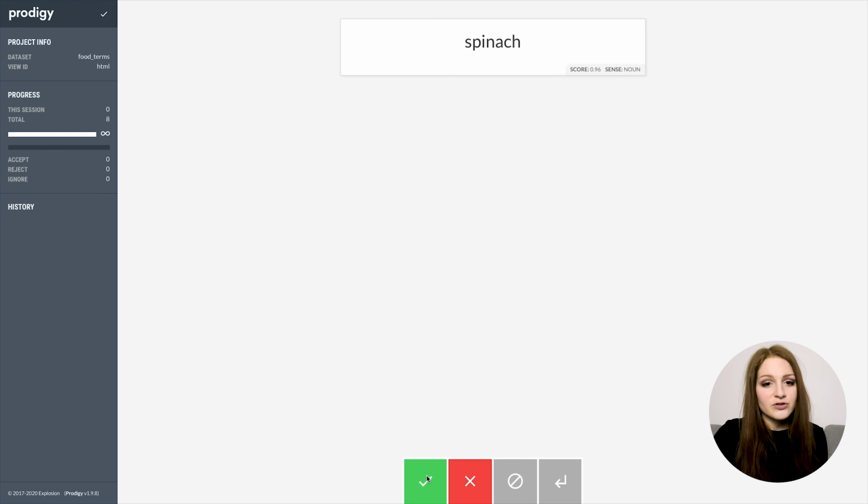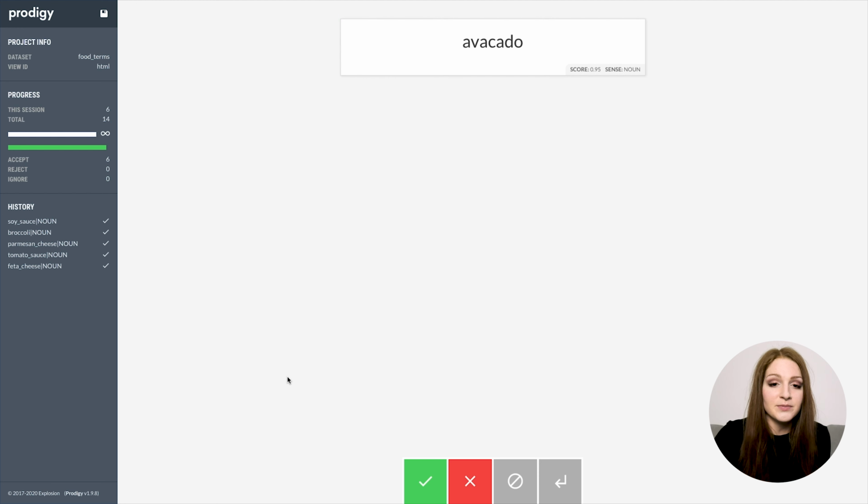So we can now click accept or reject depending on whether we want to keep the term and use it in our match patterns, or if we want to exclude it and it's not a good fit. So here, as you can see with feta cheese, we're also getting suggestions for multi-word expressions, so that's really good. And yeah, that's also an interesting one. This misspelling is common enough that it made the cut and got its own vector, so that's pretty relevant. But it's also something that maybe you wouldn't have necessarily thought of, so that's definitely something we want to be having in our word list and in our match patterns.